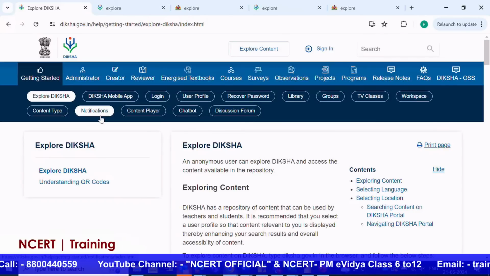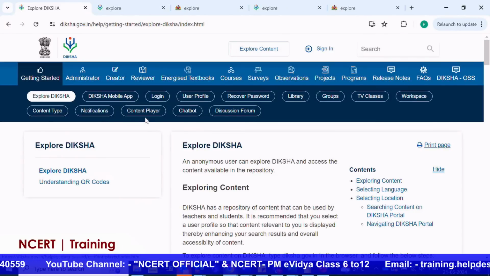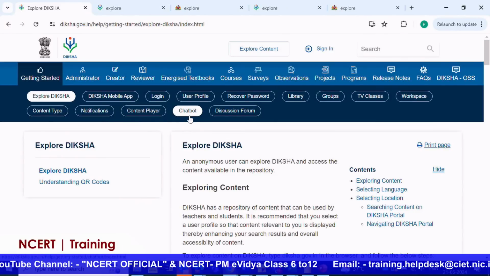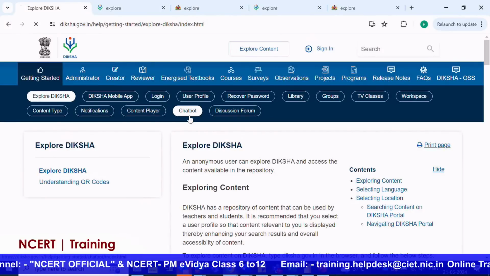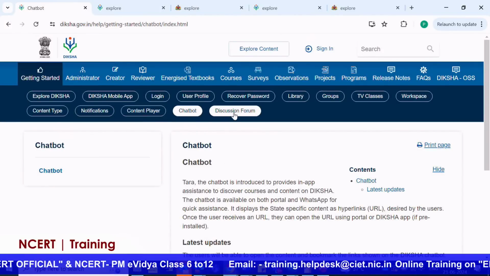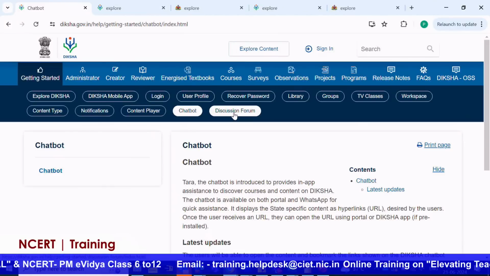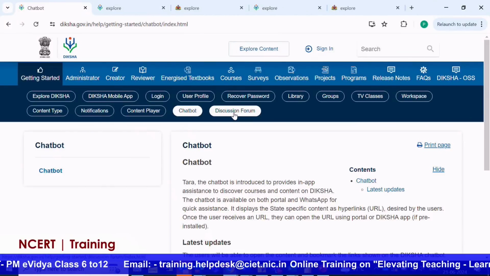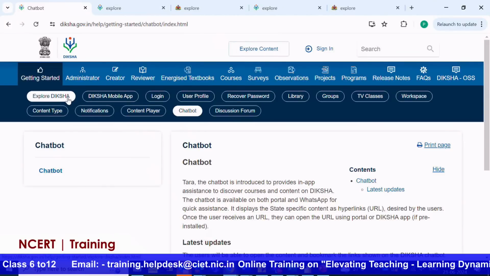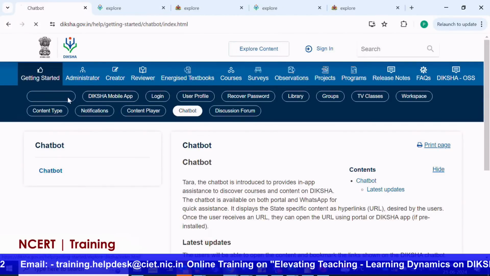What are the notification options, how we can use our notifications in Diksha, how we can use the chatbot, like I have explained to you about the Tara chatbot, and how the discussion forum feature of Diksha is useful to us. So if I go to Explore Diksha